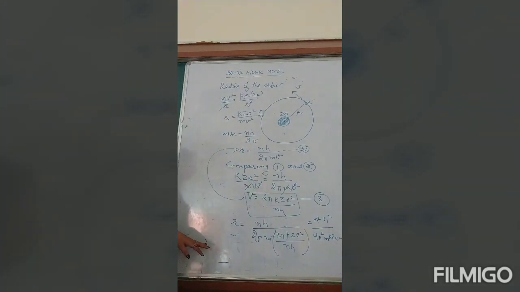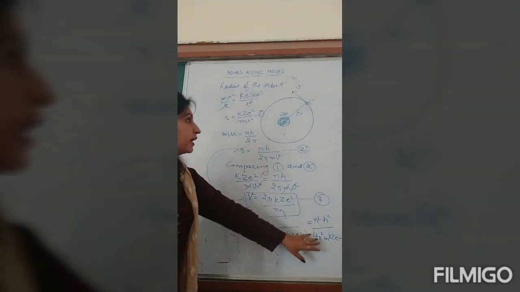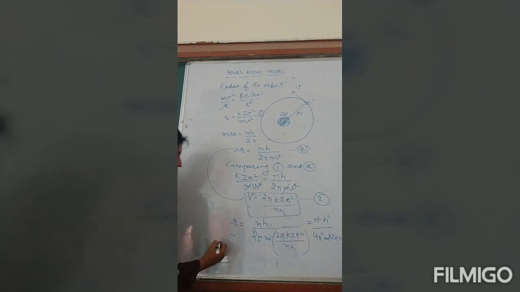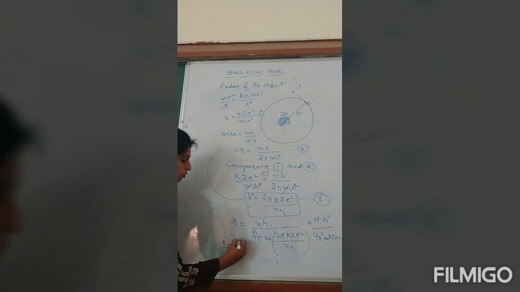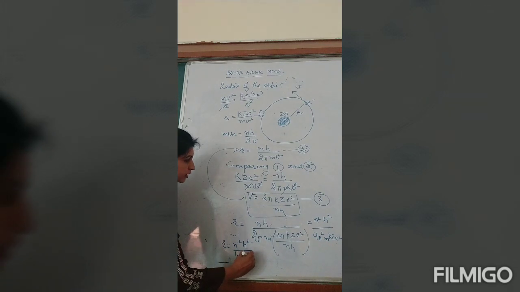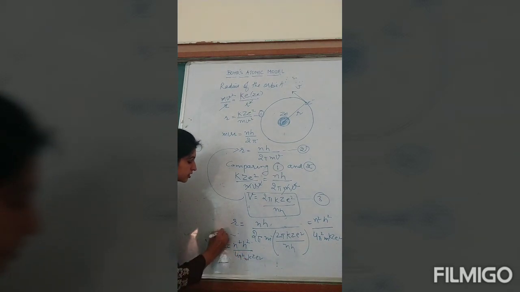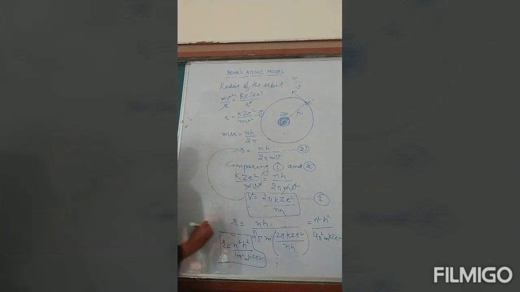We will do the particular case for hydrogen. So this is the radius of any orbit, that is given by r is n square h square over 4 pi square m K Z e square. This is the expression for radius. Clearly, on what factor does it depend? It is directly proportional to n. N is also your principal quantum number.